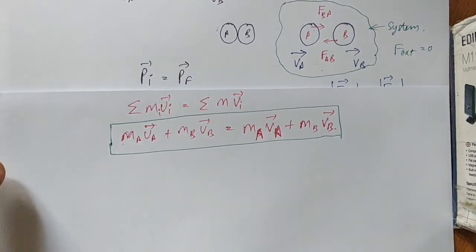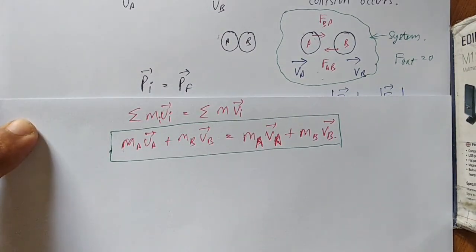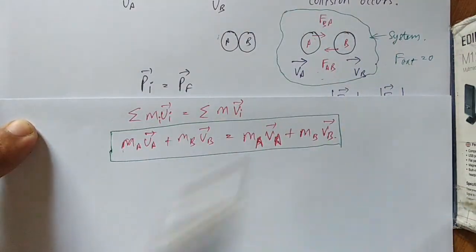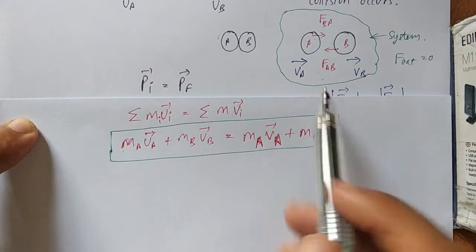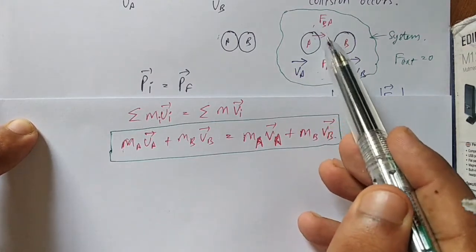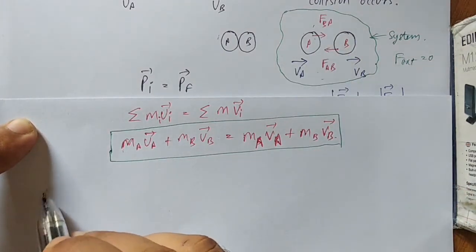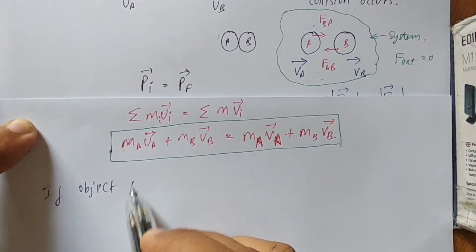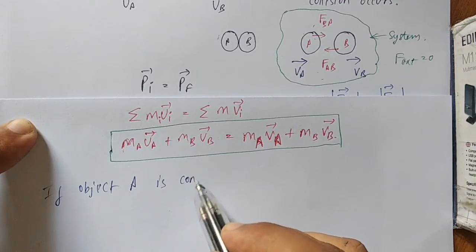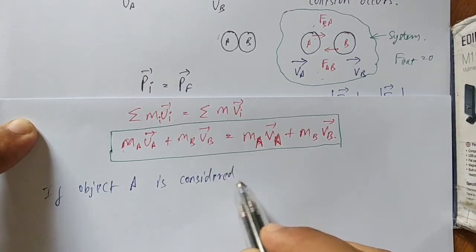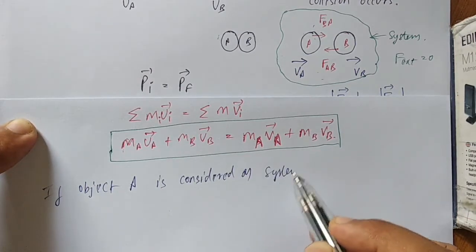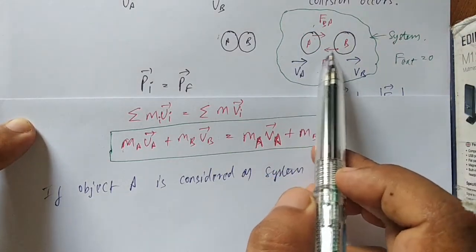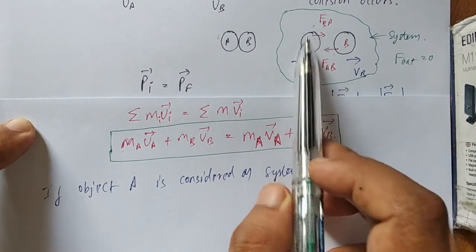Now if you see carefully, in this case we have taken both as a system, but if we consider only object A as the system, then you can see there is an external force acting on this object.